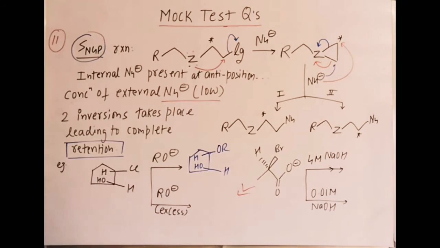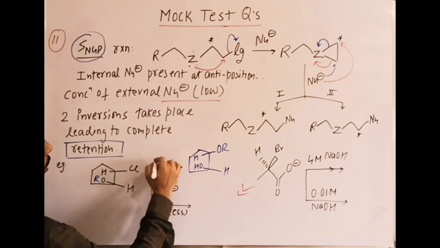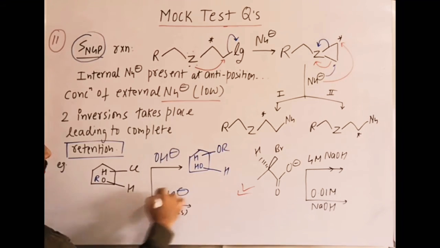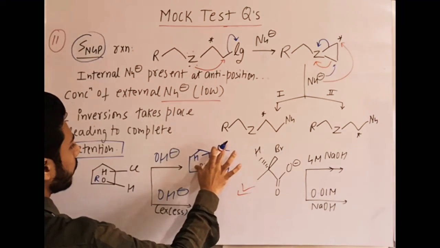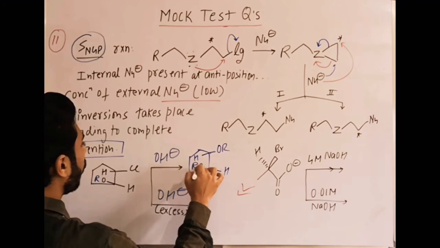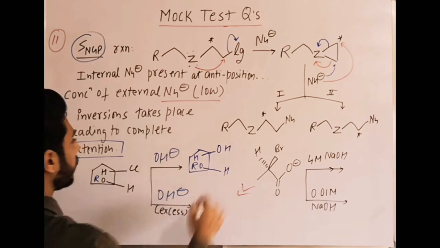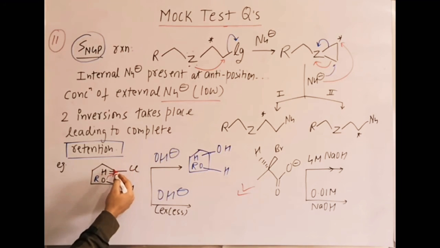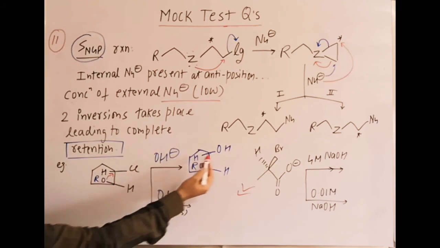I am writing this general example. We can also take one example like this: here I am writing OR, and here OH minus, here also OH minus. Now it will be better because in a basic medium this H plus will leave, so here I am writing OR and there is OH. Now how will this reaction proceed? This will attack internally, the ring is formed, OH minus attacks from the opposite side, and then on this carbon there is retention of configuration.